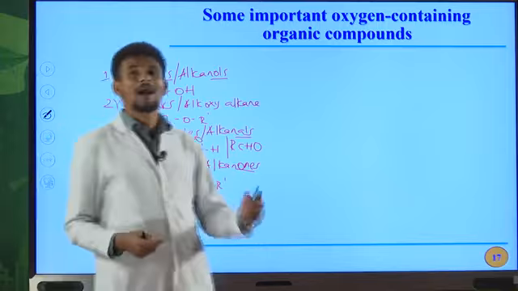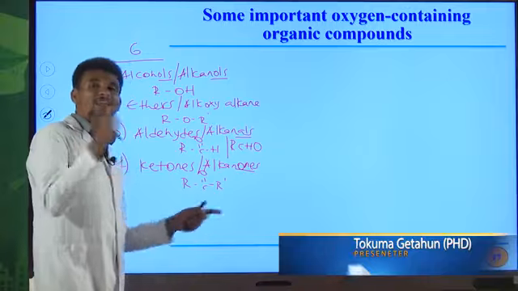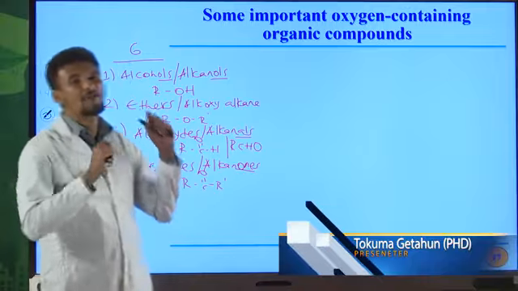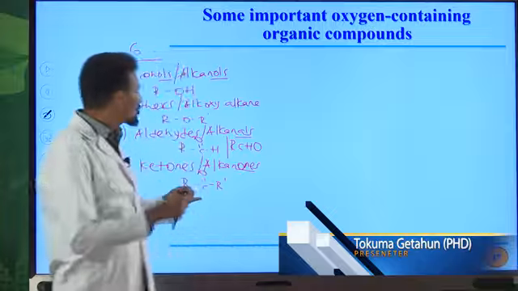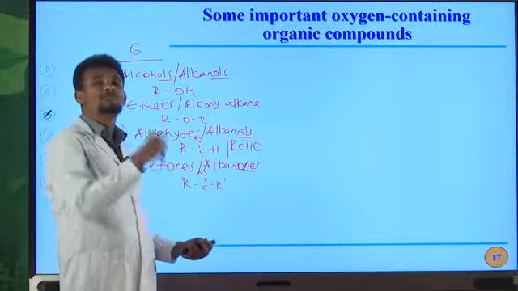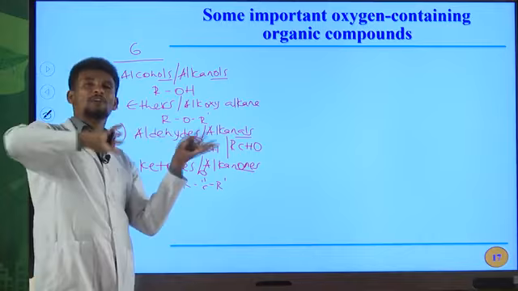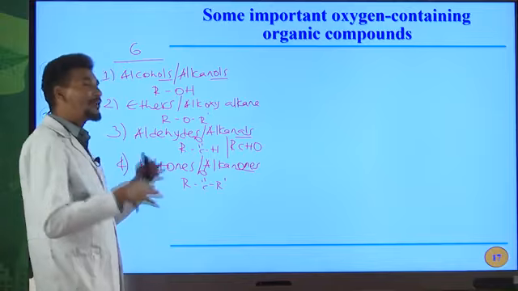R and R prime may be the same or different. But in this case, R prime can never be a hydrogen atom. R also can never be a hydrogen atom. If R is hydrogen, it becomes the general formula for aldehydes. But aldehydes are completely different from alkanones or ketones.